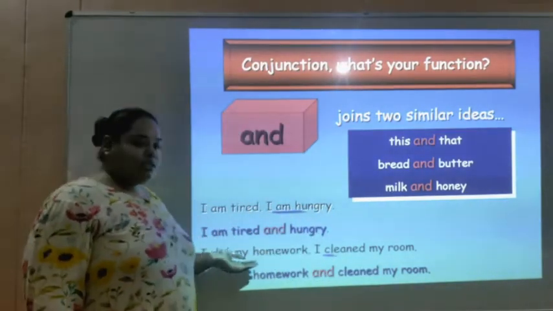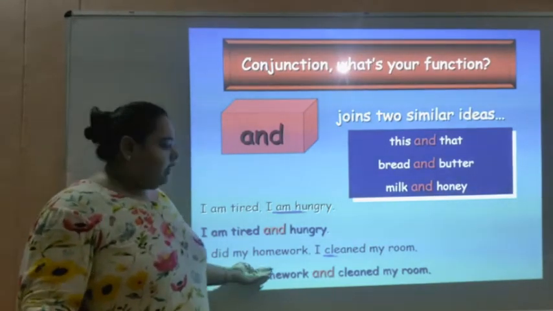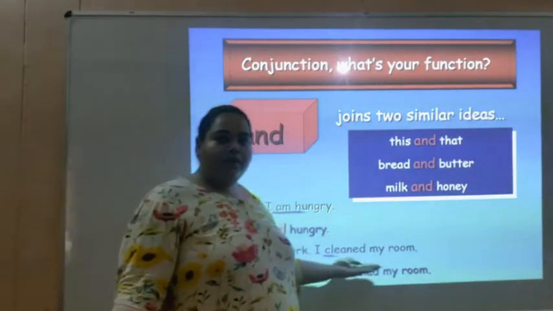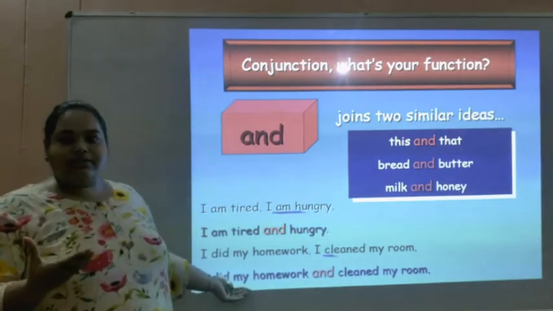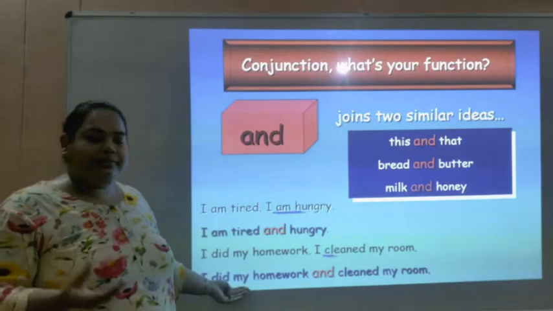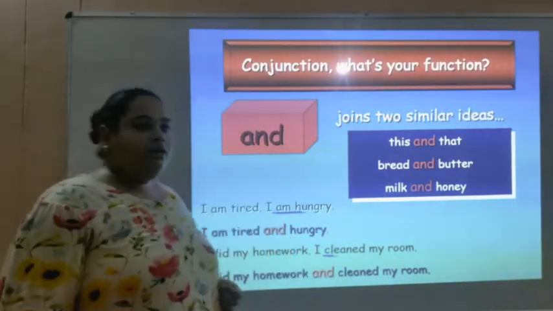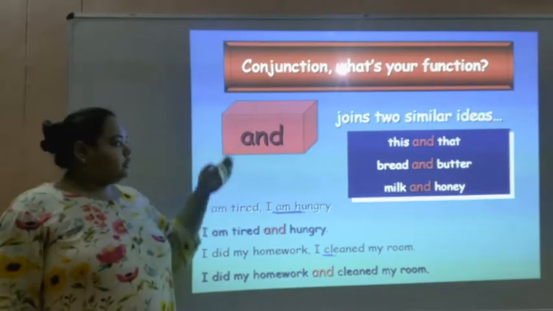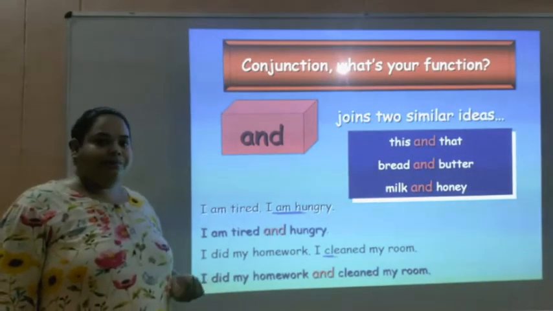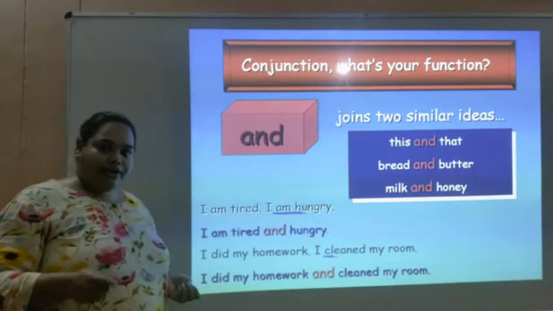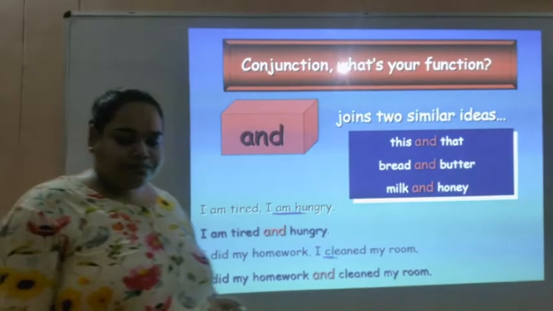In the statements, we did our homework and we cleaned our room, but when we joined them, it makes the sentence simple. You can go through it, you can pause the slide, you can rewind and try to understand it one more time. Moving ahead.